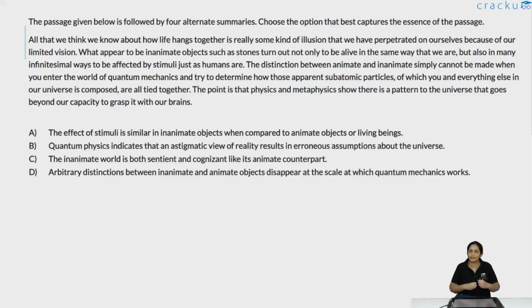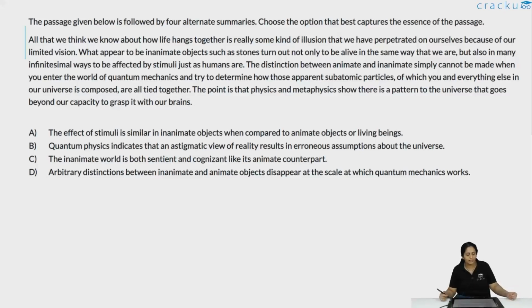It is difficult to make any distinction of that sort, and essentially the patterns we see in the universe are not something that we are able to grasp at the moment. So let's take a look at the options. My objective would be to remove or eliminate erroneous options as such.